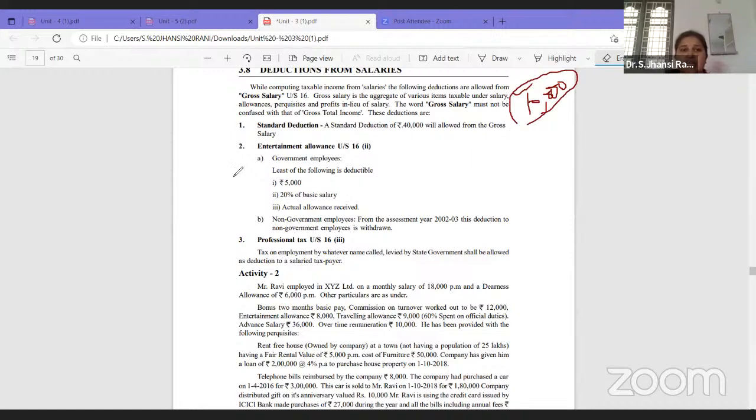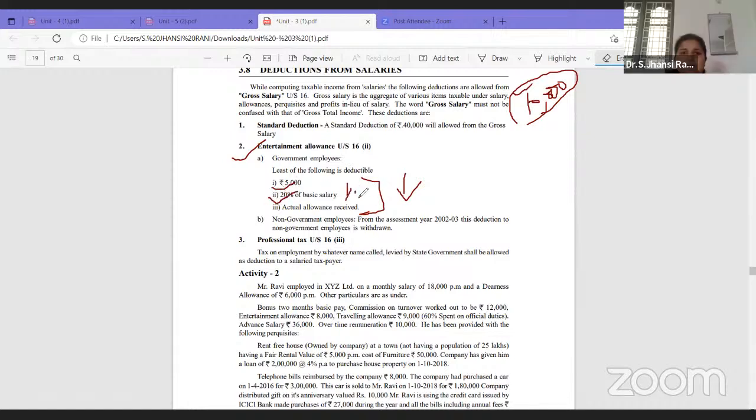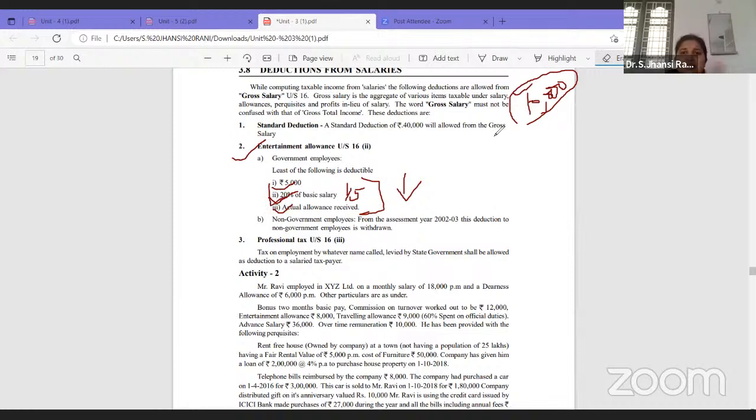Then under deductions, I will write entertainment allowance. How much is exempted? Out of these 3 rules, whichever is the least is exempted: rupees 5,000, or 20% of salary, also called 1/5 of salary, or the actual allowance received. Whichever is least will be given as deduction.